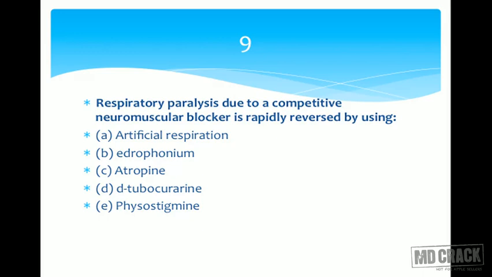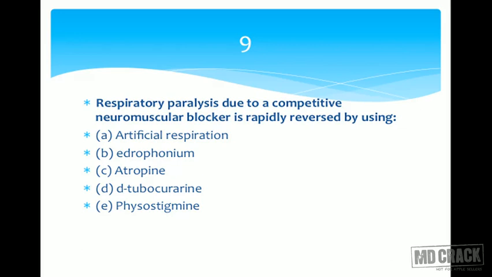Next one is atropine. What's atropine? Atropine is a muscarinic blocker, not connected to this question. We are thinking about right side, nicotinic side. Atropine is muscarinic blocker. Next is D-tubocurarine. Oh, D-tubocurarine itself is a neuromuscular blocker. Obviously not. And next one is physostigmine, which is also having same action as hydrophonium. So you can choose between hydrophonium and physostigmine. It's also an anticholinesterase agent.